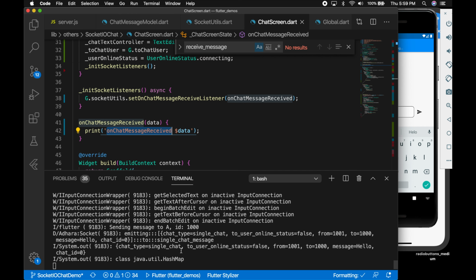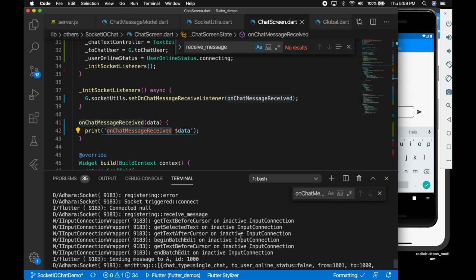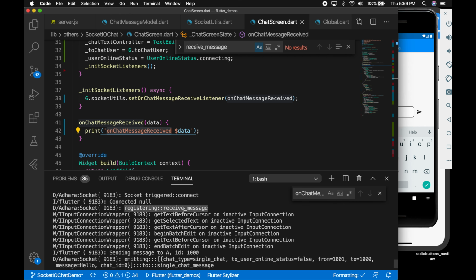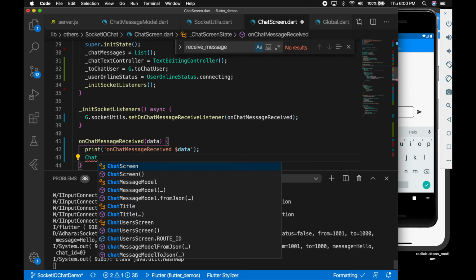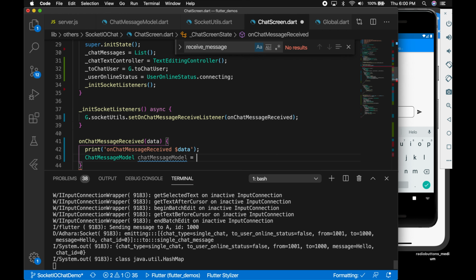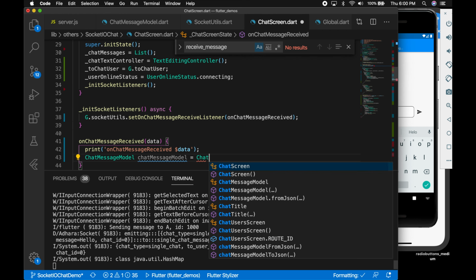So it should be on chat message, so there is no message there, so it might not have triggered. Okay, we'll fix that. By the time, let's add the other logic to add the message to the list.